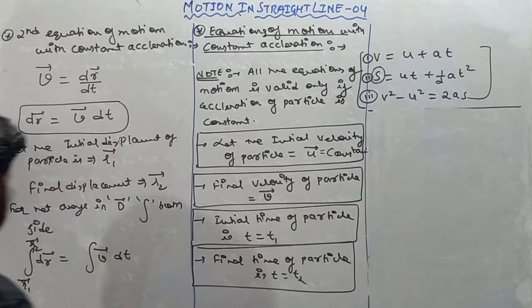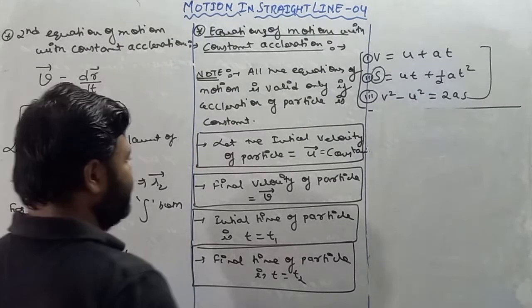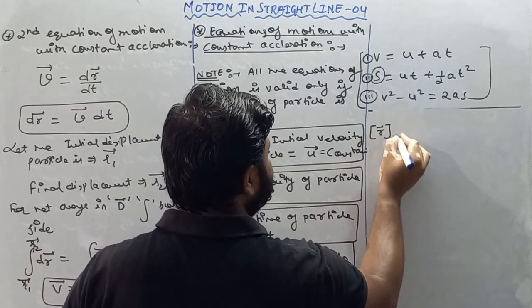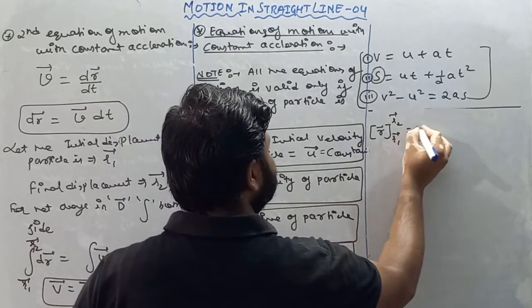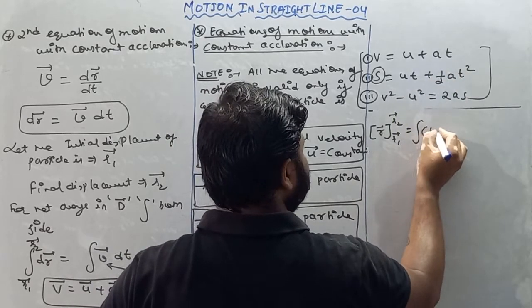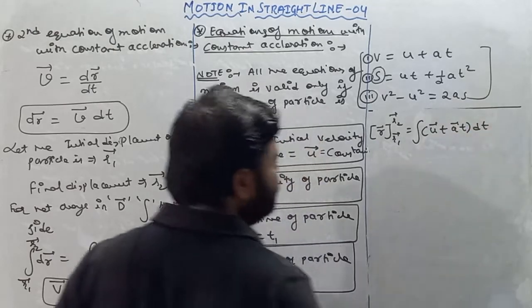And we know that v vector is u vector plus a vector into t. So I'll put the value of v vector here. Integration of dr vector is r vector, from r1 to r2, equal to integration of u vector plus a vector into t, into dt.